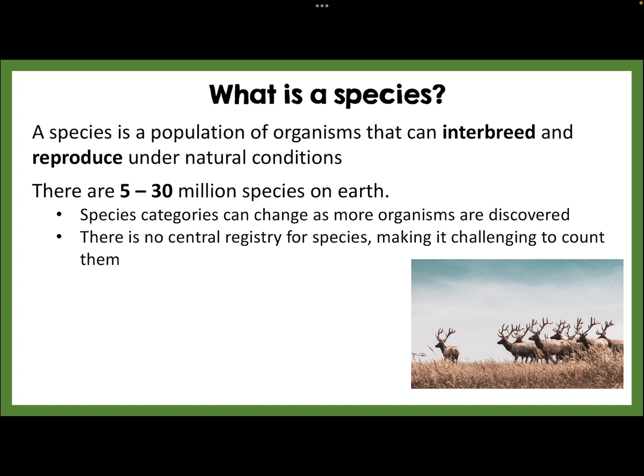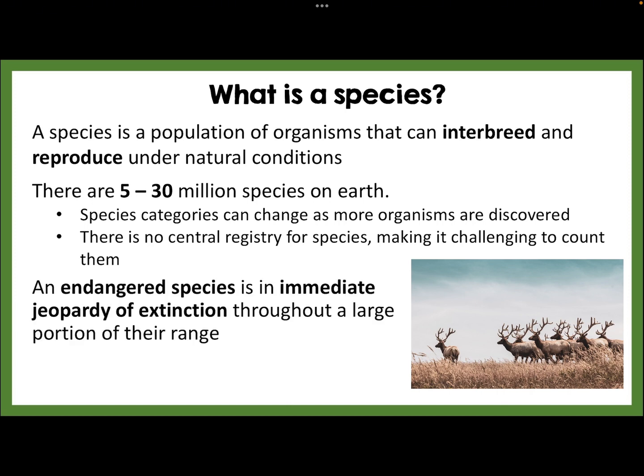Presently, we estimate that there are between 5 and 30 million species on Earth. We're not exactly sure of this because there is no central registry for species, so it makes it difficult to pinpoint exactly how many we have.